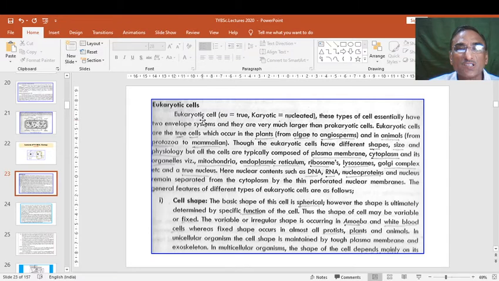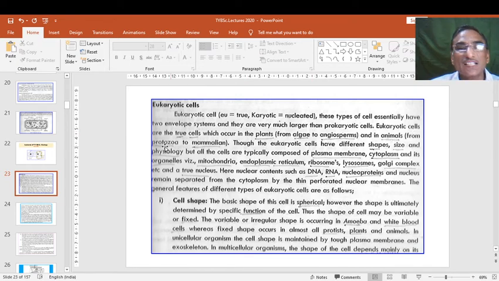The word eukaryotic comes from the Latin word eu, meaning true, and karyotic, meaning nucleated. So where the true nucleus is there, the cell is called eukaryotic. True nucleus means the nuclear material is bounded by the nuclear membrane. These types of cells essentially have two envelope systems, and they are much larger than prokaryotic cells. So eukaryotic cells are larger, they have double envelopes, and the nucleus is covered with a nuclear membrane.